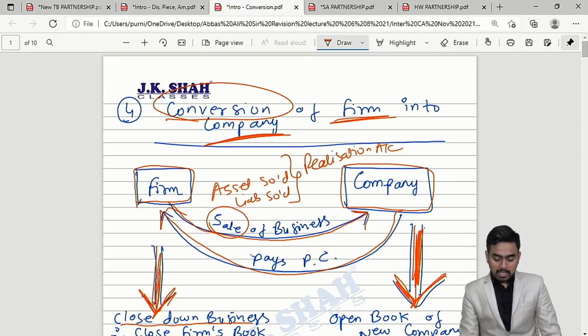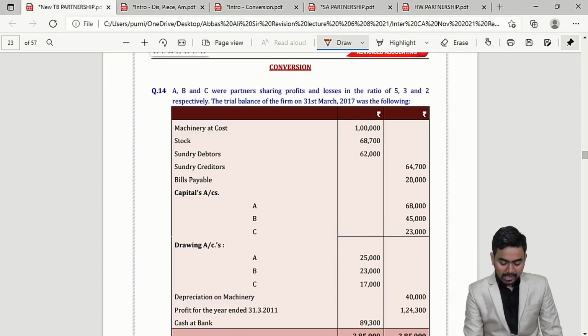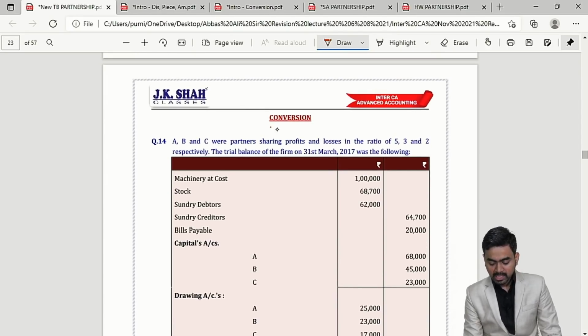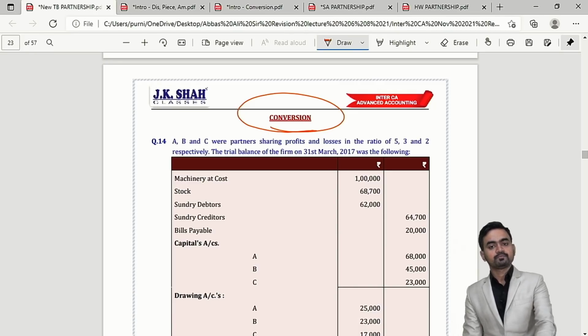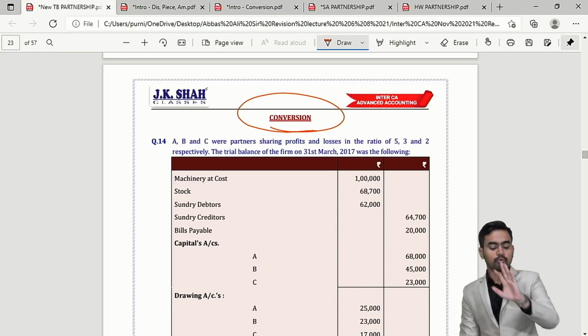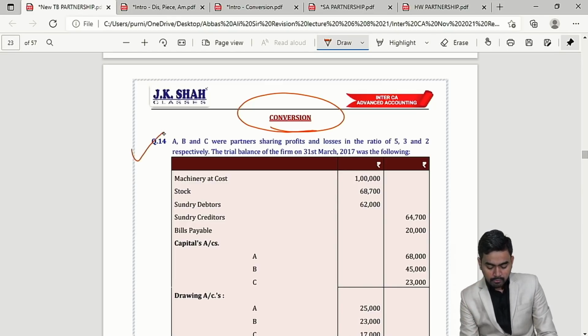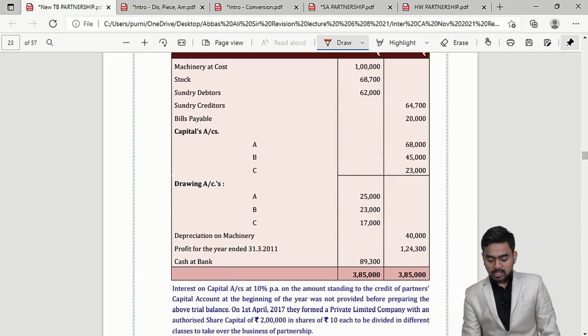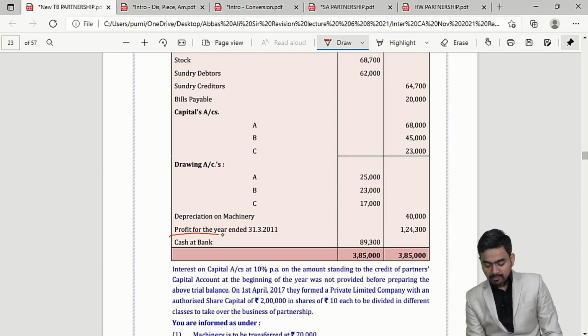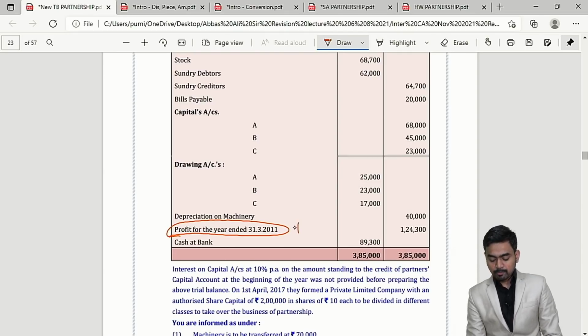Okay. If you check the questions now from the JK Shah Classes material, I am discussing important points. Please concentrate. Question number 14. In question number 14, they have given a trial balance, and in the trial balance they have given total profit.